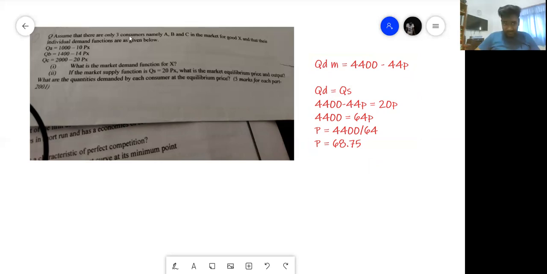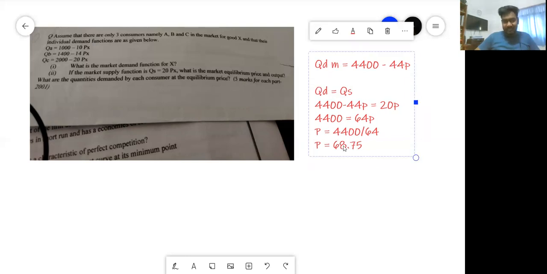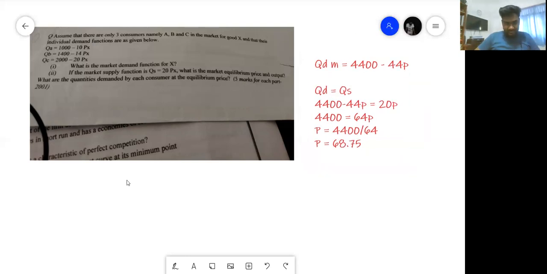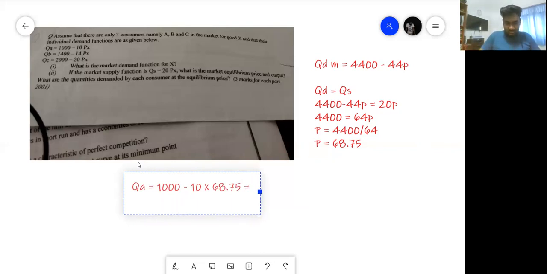Now you have three individual demand functions, A's, B's, and C's. For Px, you substitute 68.75. So consumer A, his demand will be 1,000 minus 10 into 68.75. And you need the equilibrium output also.